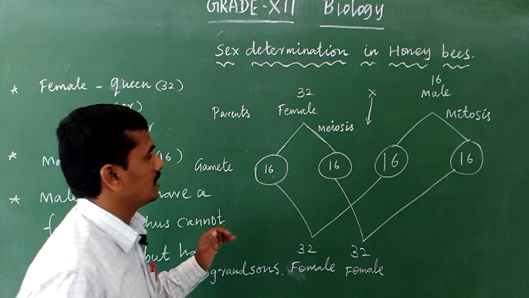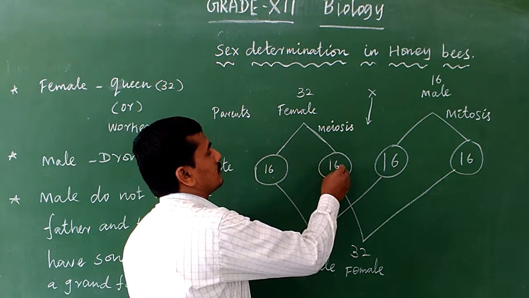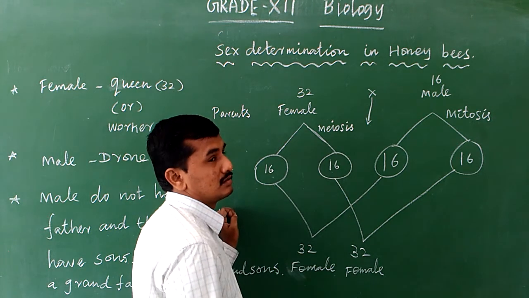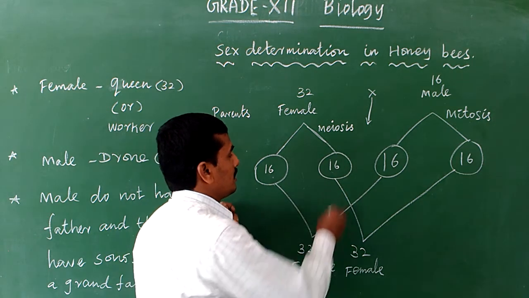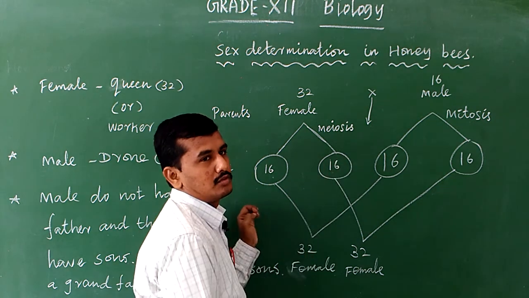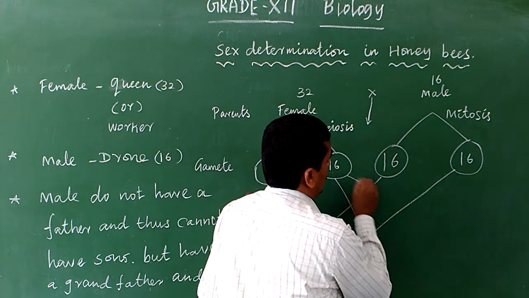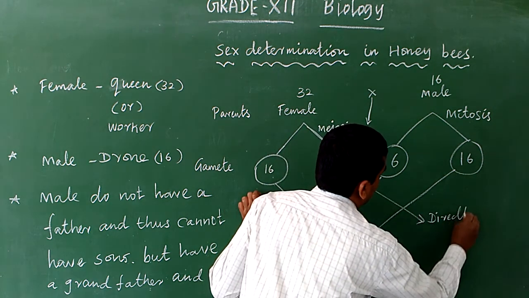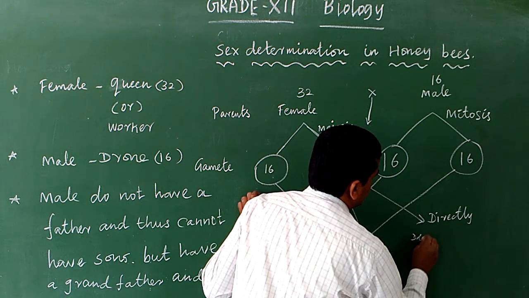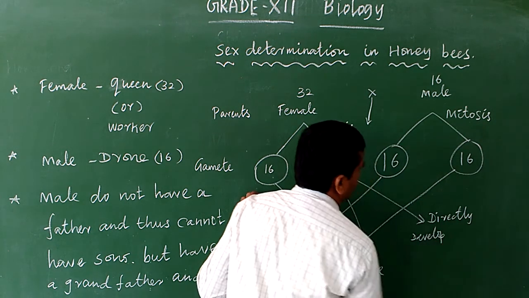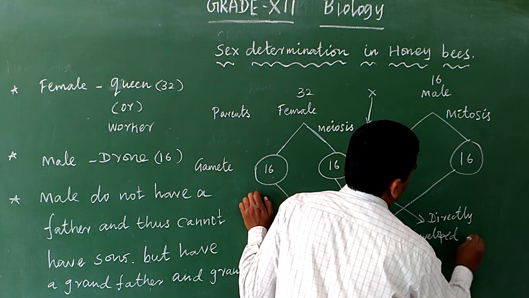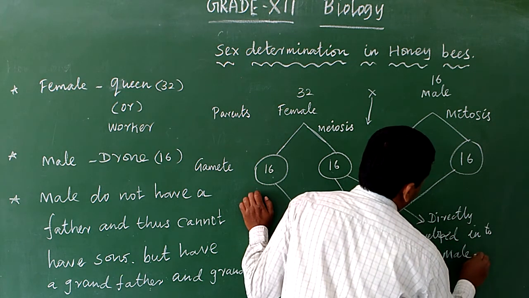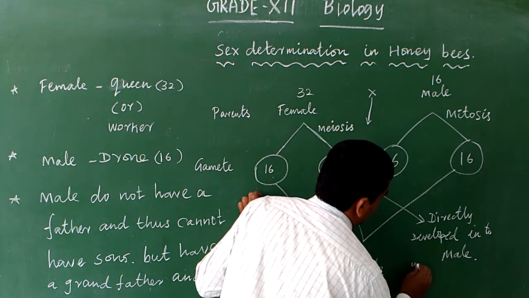But without fertilization, the female gamete develops directly into a male. Normally the female gamete contains 16 chromosomes, and those 16 chromosomes are directly developed into the male.